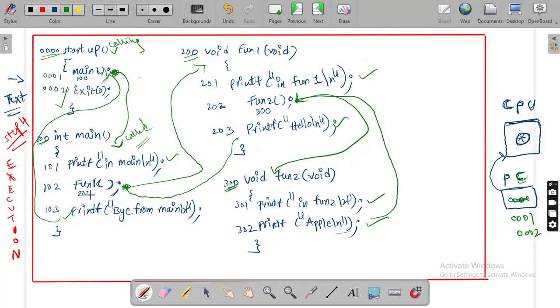Now I hope it is clear why execution always starts from the main function: because in startup, main is called. Startup is always calling the main function. That's why execution always starts from main only. If startup is not created, then main will not be called. Getting my point? Execution always starts from main because in startup the main function call happens. Who creates that startup? The linker, at the time of compilation. I hope this much is clear.